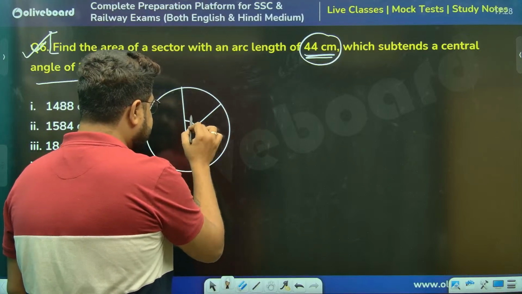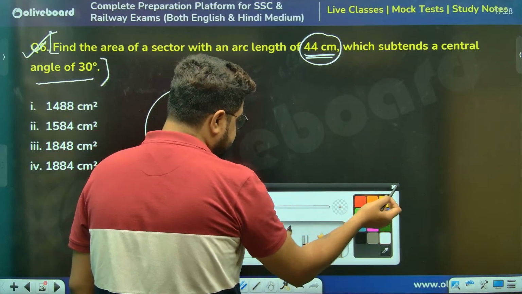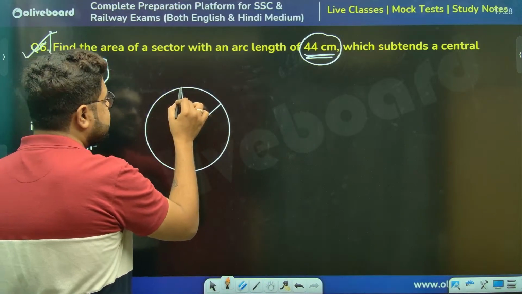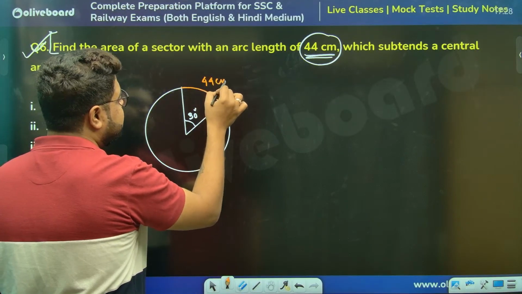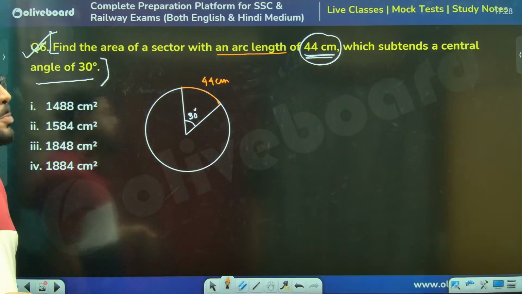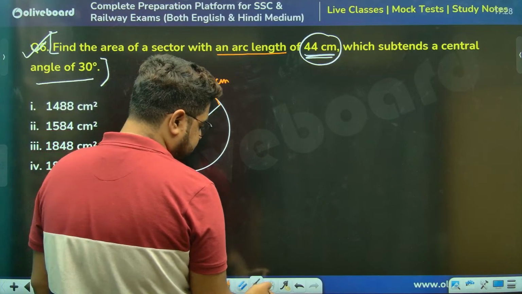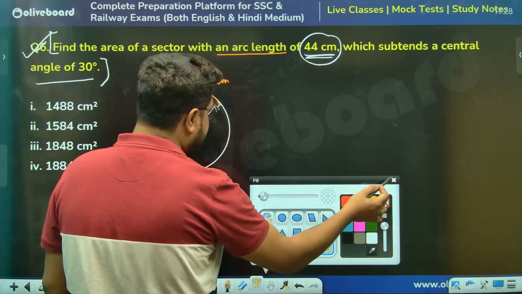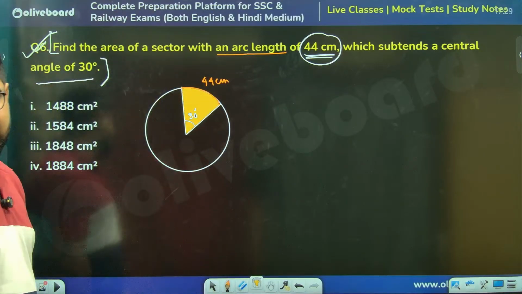This angle is 30 degrees. And what they have told us, now you see, this is where students make mistakes. This length is 44 centimeters. It is the arc length, not the radius. They are asking what is the area. Figure out the area of this.